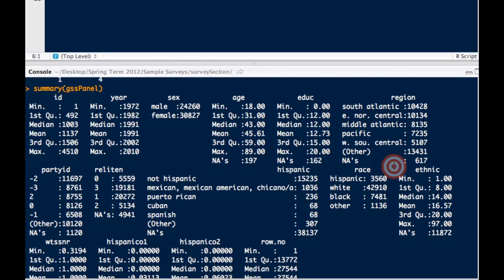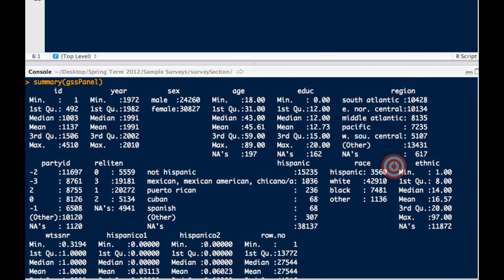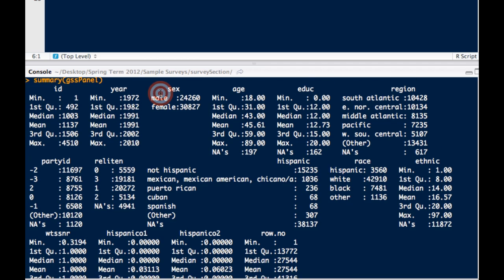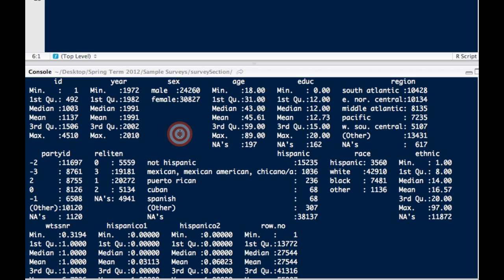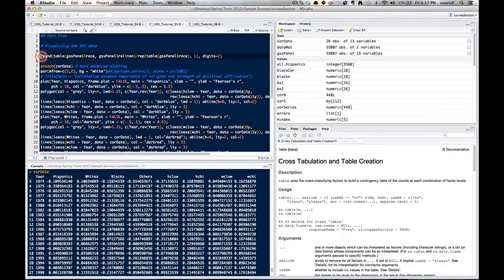And you'll see here that we've got all of our variables from the last part of the tutorial. This command really summarizes everything up nicely, so we can look at any variable. For example, there are roughly 24,000 males and 30,000 females sampled, or the mean age was 45.6, and so on. R also has a very convenient table command,